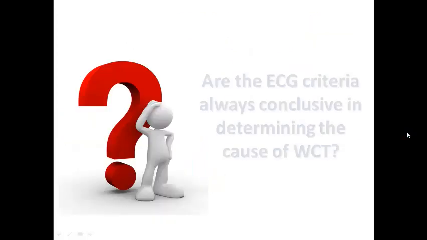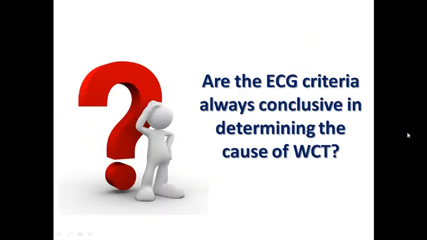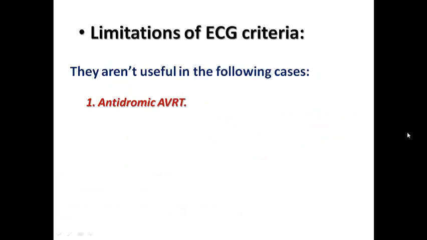Of course, ECG criteria are very important to differentiate, but are the ECG criteria always conclusive in determining the cause of wide complex tachycardia? Unfortunately, the answer is no. They are not useful in the following cases. Antidromic AVRT: we mentioned that the Vereckei and Brugada algorithms are not helpful to detect antidromic AVRT, and here there is a good solution. Just look at the ECG in the resting state, which would show presence of manifest pre-excitation.